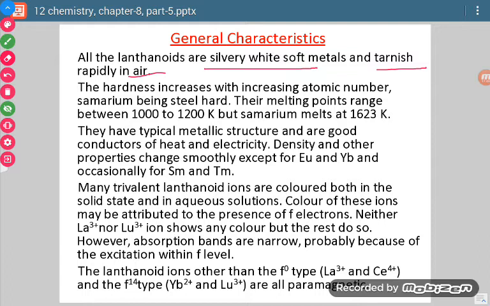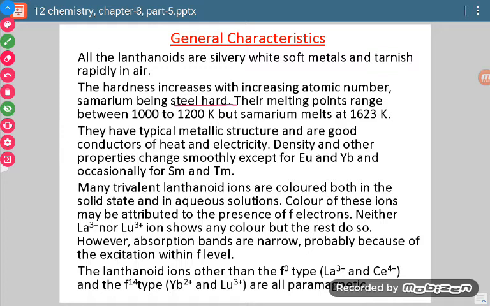Okay, now they are hard, and their hardness increases with increasing atomic number. Samarium, which has symbol Sm, is very hard, just like steel. Just like steel is hard, similar is the hardness of samarium.